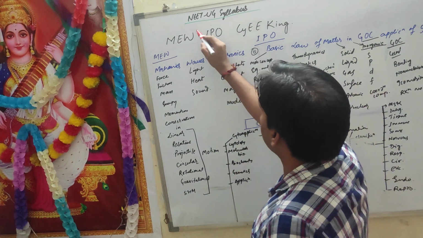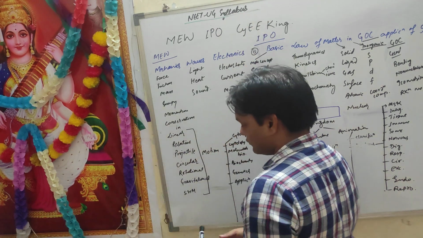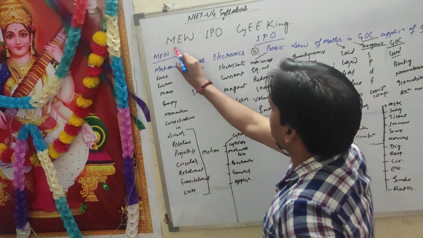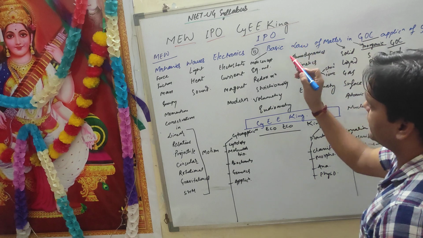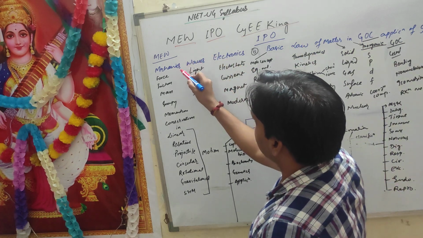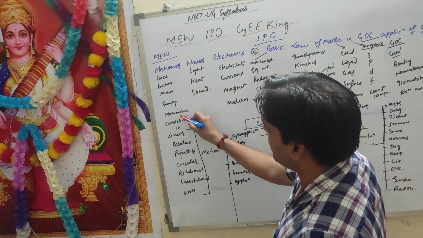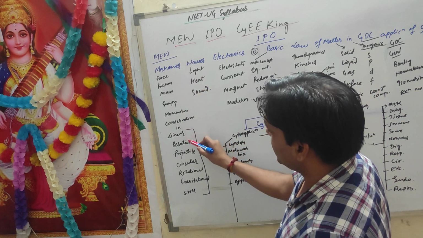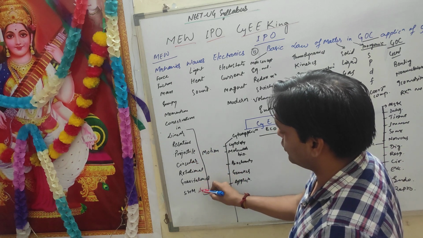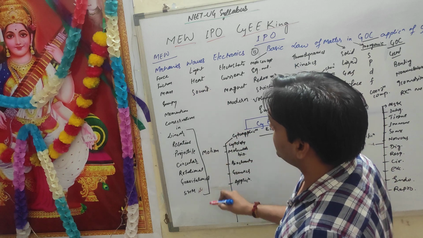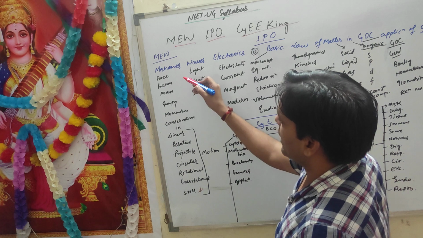The entire NEET UG syllabus is Mu, IPO and Psyche. Mu is physics, IPO is chemistry and Psyche is biology. Under Mu come mechanics, waves, electronics. Under mechanics come force, friction, mass, energy, momentum, conservation in linear, relative, projectile, circular, rotational, gravitational and simple harmonic motion. So entire mechanics is covered. You can add basics like unidimension, scalar and vector.